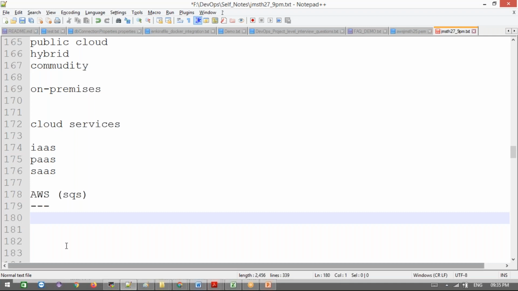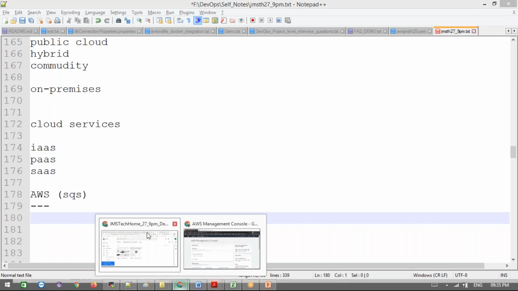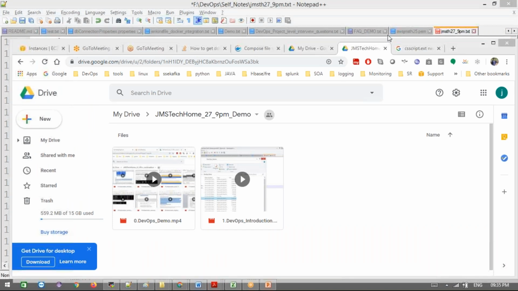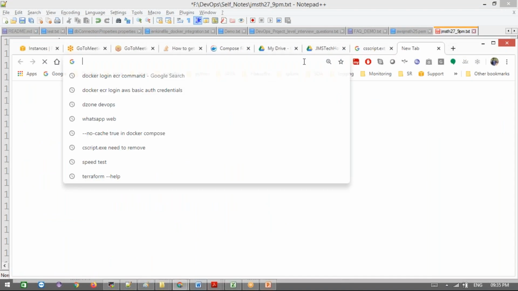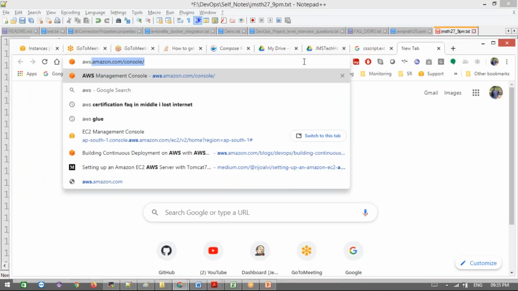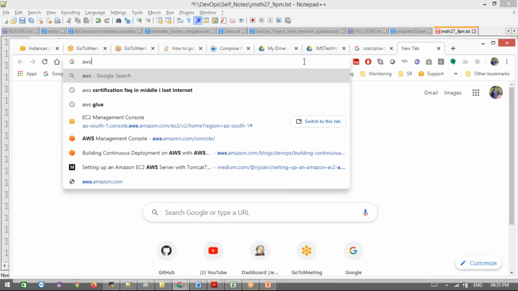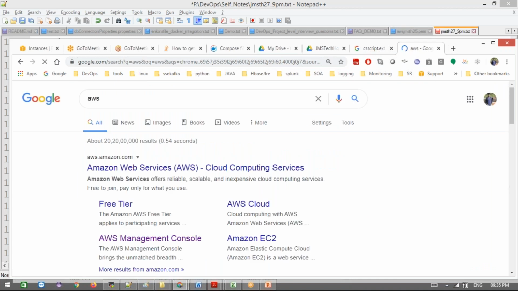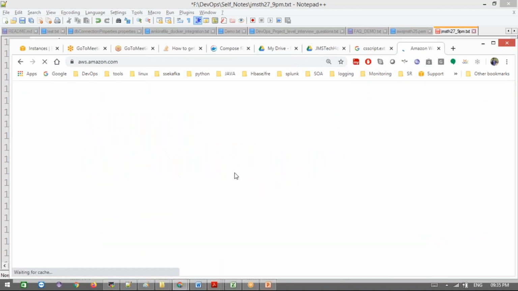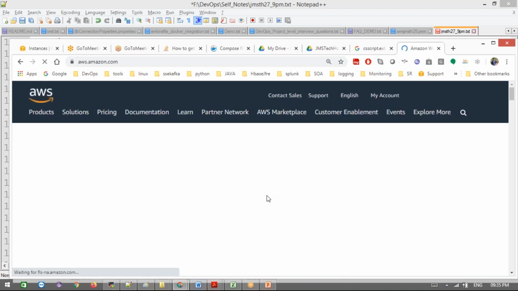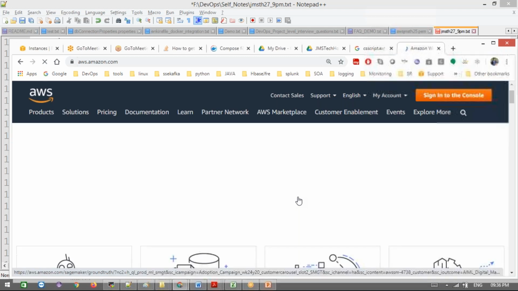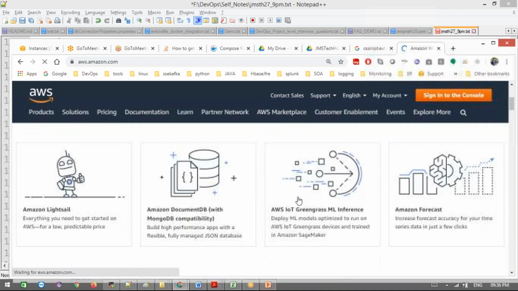Fine. Now why we go to AWS, under characteristics, we are going to see now. Just go here, go for AWS, and click this here. We'll see how much it costs, whether it is free or we need to pay for them, and what the benefits of this are.